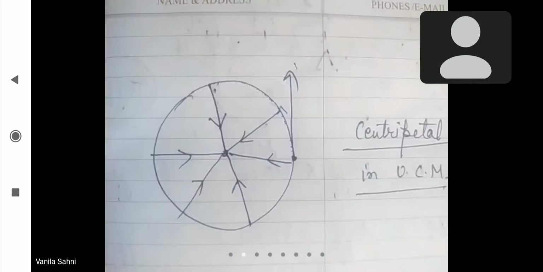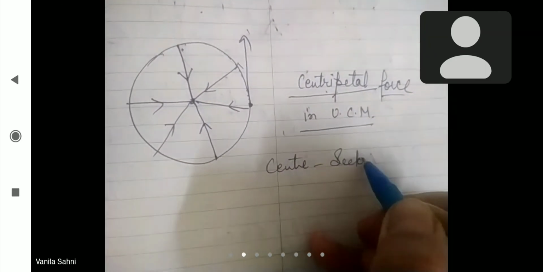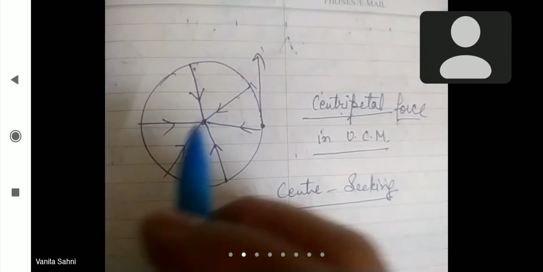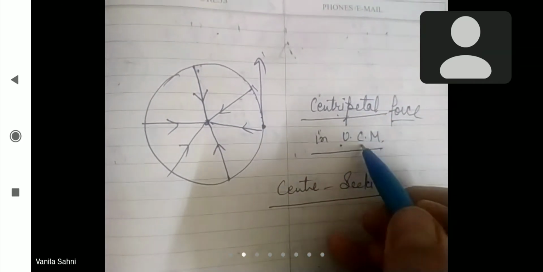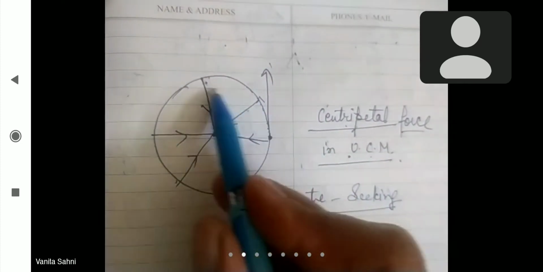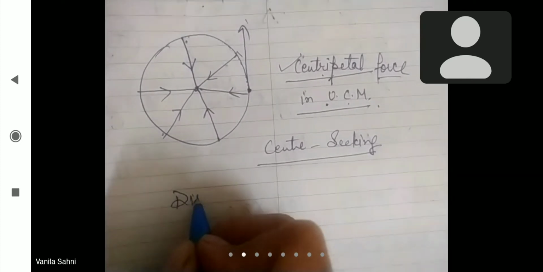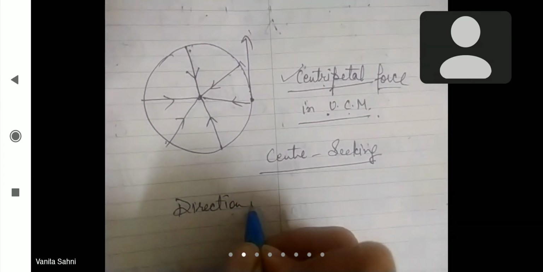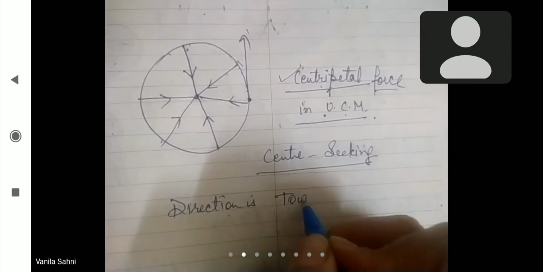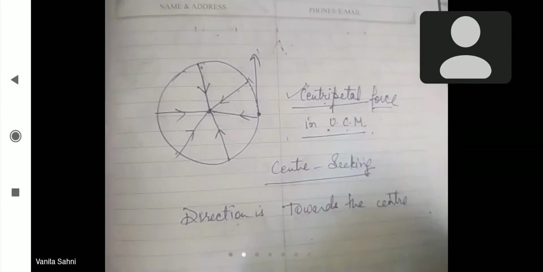So, two things you need to learn from this topic. Centripetal force is also called center seeking force. Center seeking means it is acting towards the center. This force is required for the uniform circular motion of a particle, means any particle on any curved or circular path always needs a force which is called centripetal force. And the second important thing is its direction: towards the center along the radius, right? So mark these things in the book also.